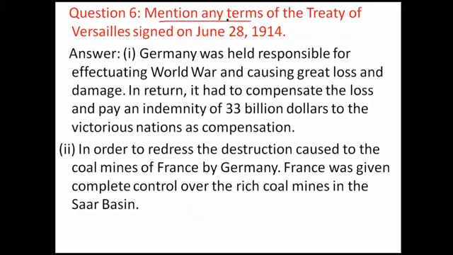Mention any two or any three terms of the Treaty of Versailles. A very important question. The Treaty of Versailles comes every year as a short question or a long question, so it is very important to learn this question. The Treaty of Versailles was also called the Peace Treaty.